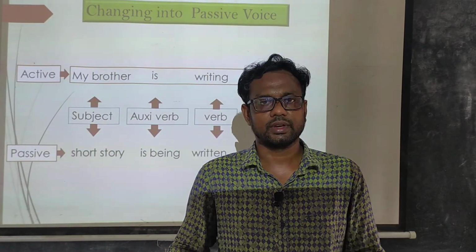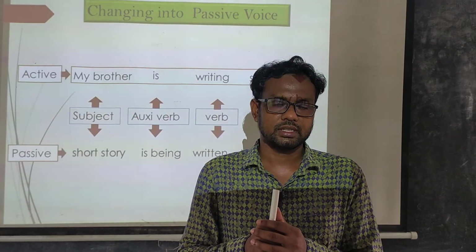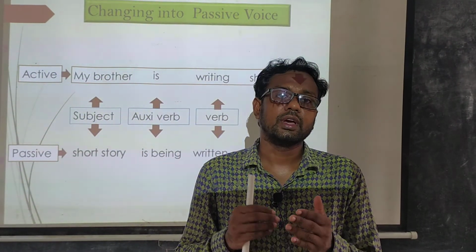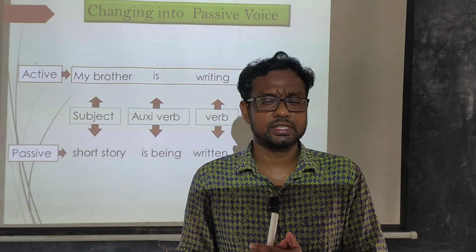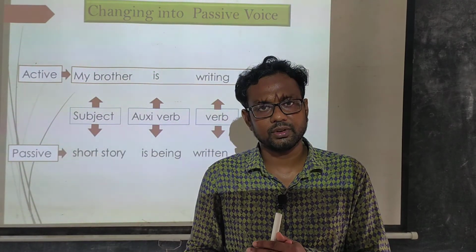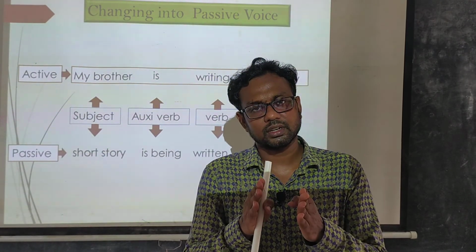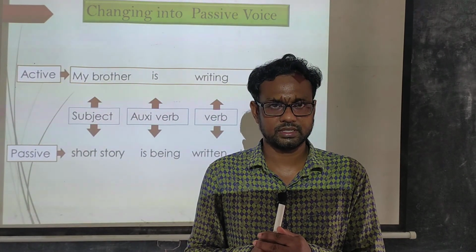In this way you can easily make the sentence into passive. You only have to give your concentration on the auxiliary verb. Depending on tense, you have to use the certain auxiliary verb in certain place.